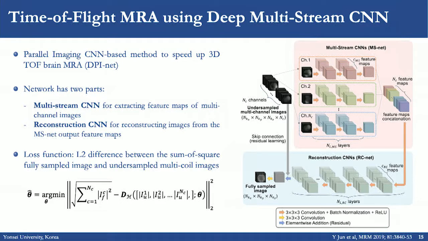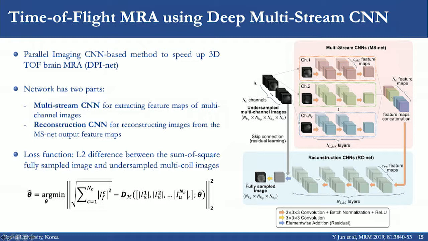I quickly show you a second example. This is from Yonsei University in Korea, and they are applying this approach to speed up 3D time-of-flight brain MRA. If you remember, in the previous approach there was some pre-processing of the data. The data coming from the multiple coils was combined first with SENSE. But in that case, we are not exploiting the redundancies between the different coils.